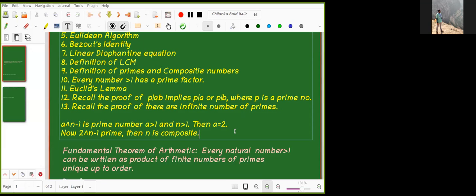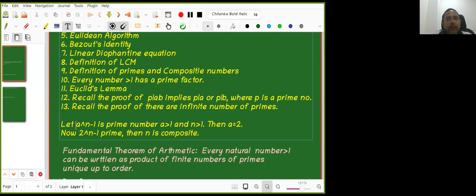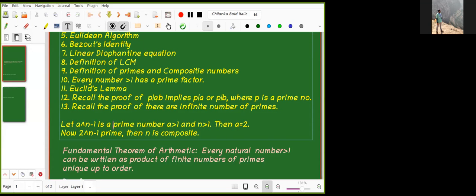Sir, I have a question. If a raised to n minus 1 is a prime, then a is equal to 2 or n is equal to 1 — is that the correct statement? No, because we can take a equal to 6. I already given that a power n minus 1 is a prime number. But then a is equal to 2 or n is equal to 1 is correct.